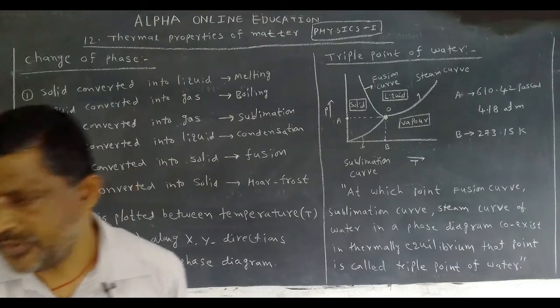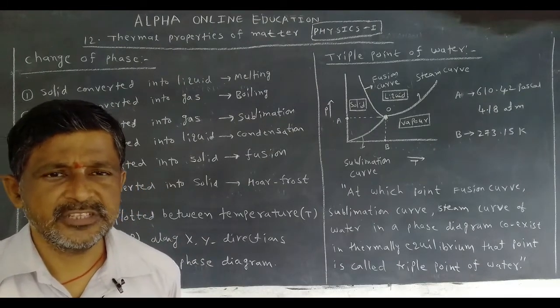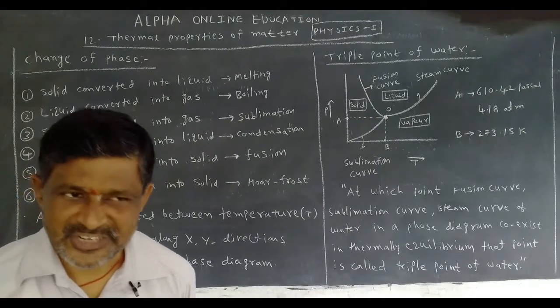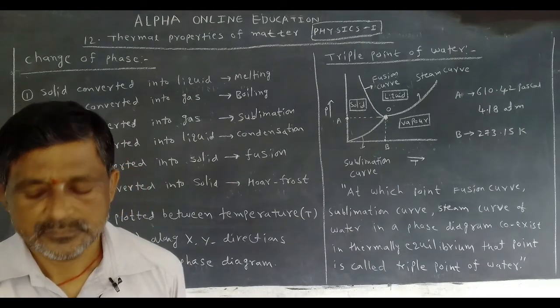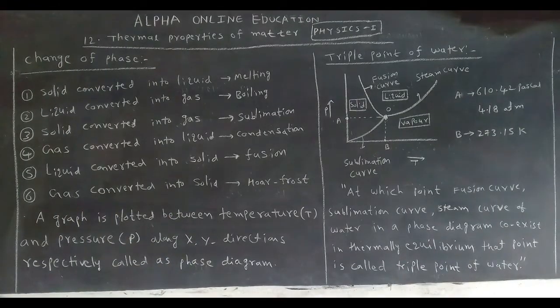We know that matter is available in 3 forms, or 3 states, or 3 phases. What are the 3?